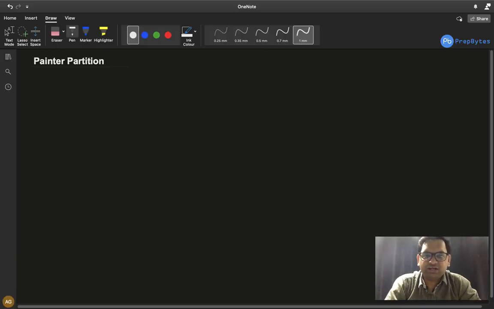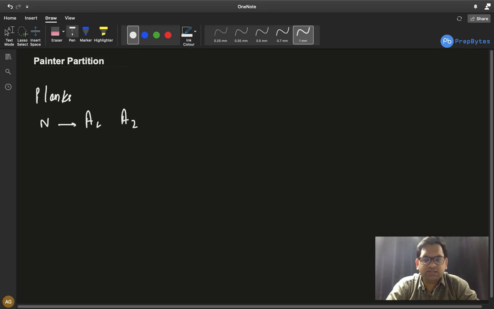Hi and welcome. Let's discuss the question for painter partition. The question says that you have some planks to paint. You have some woods to paint, anything to paint. Let's say you have some planks, wooden planks. Let's say you have n wooden planks, and for each plank you are given some length of that plank.